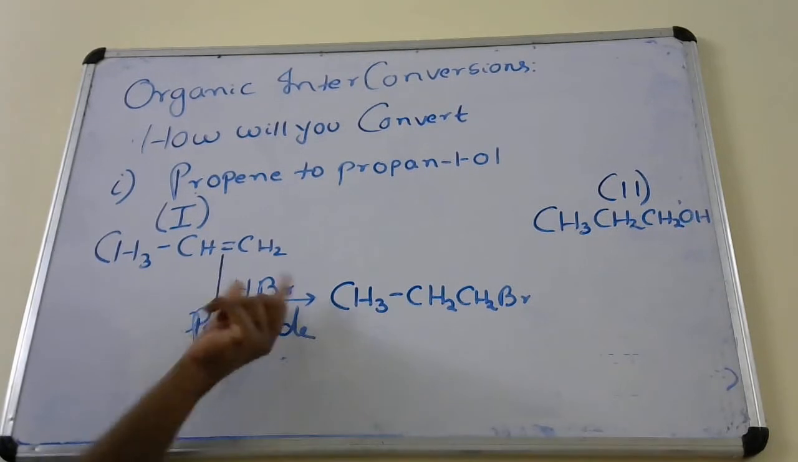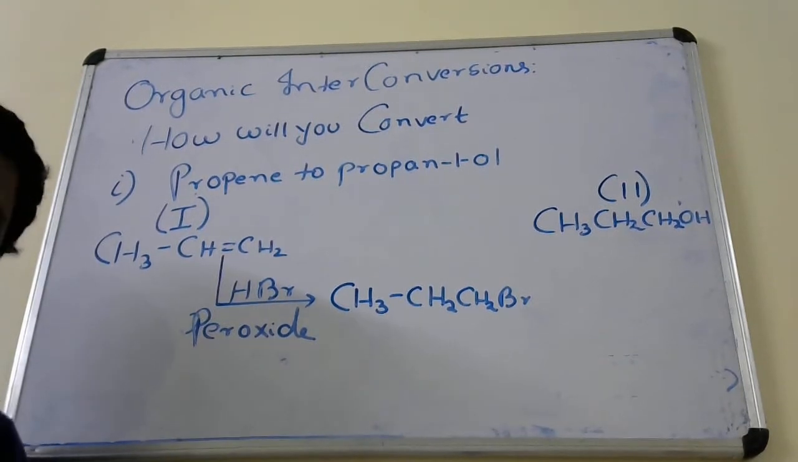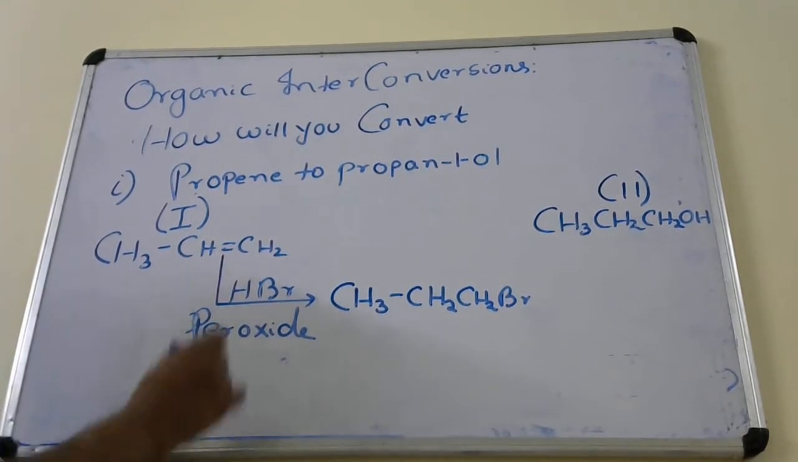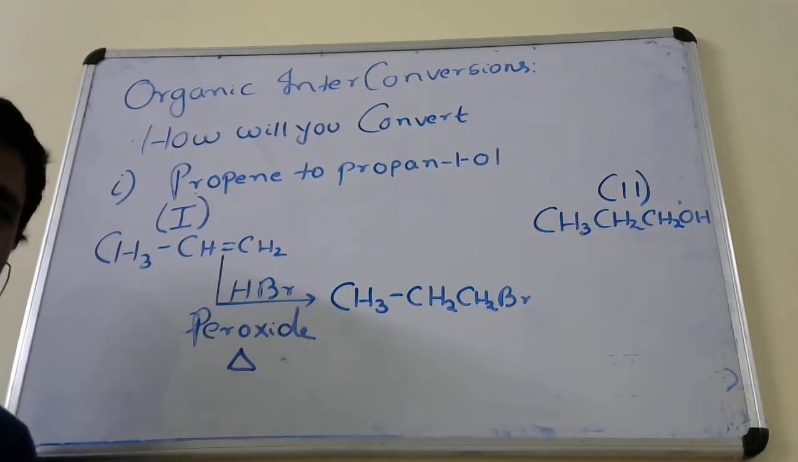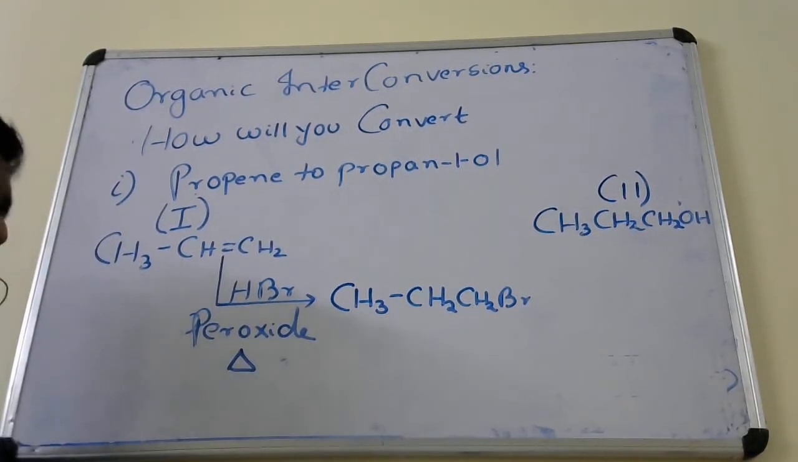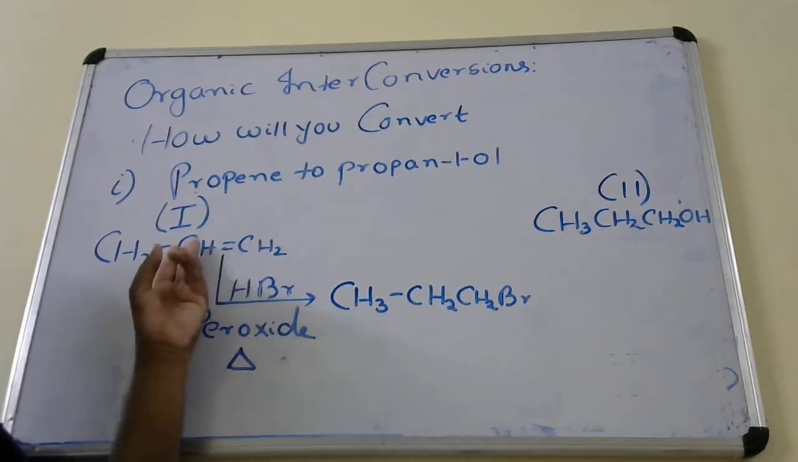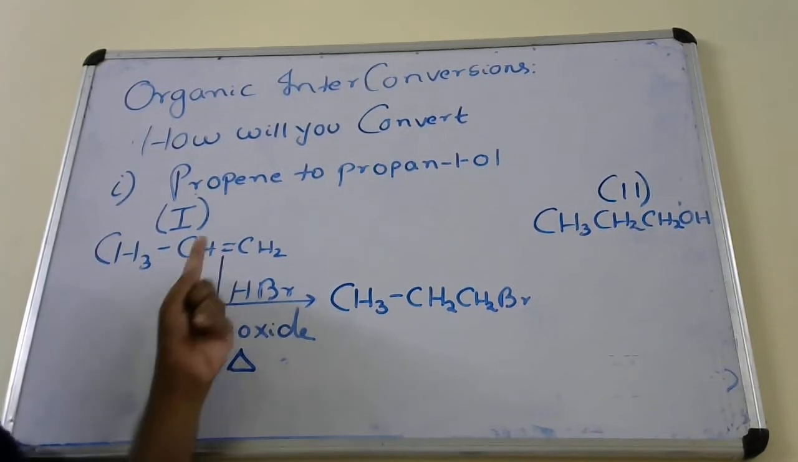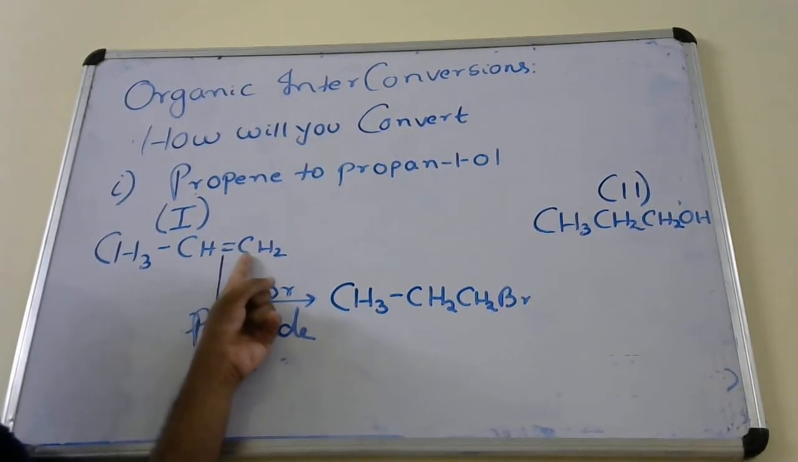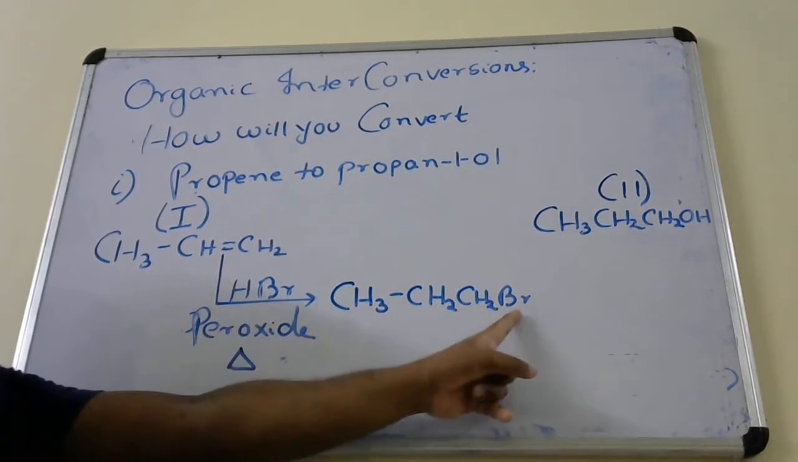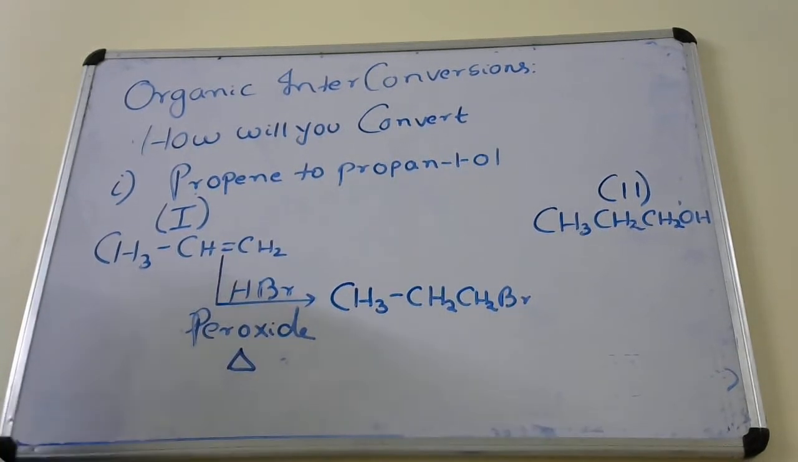The bromine will attach to that carbon of the double bond which has the higher number of hydrogens. In the double bond, 2 carbons are there. So this carbon has the higher number of hydrogens. That is why bromine is attached over there. Okay, this was the first step.